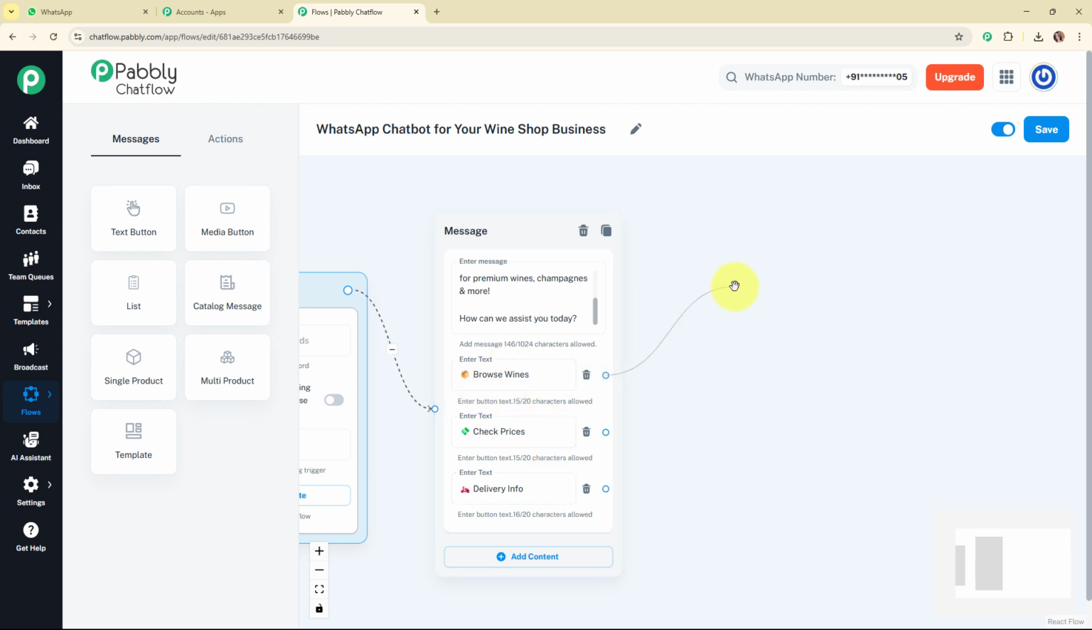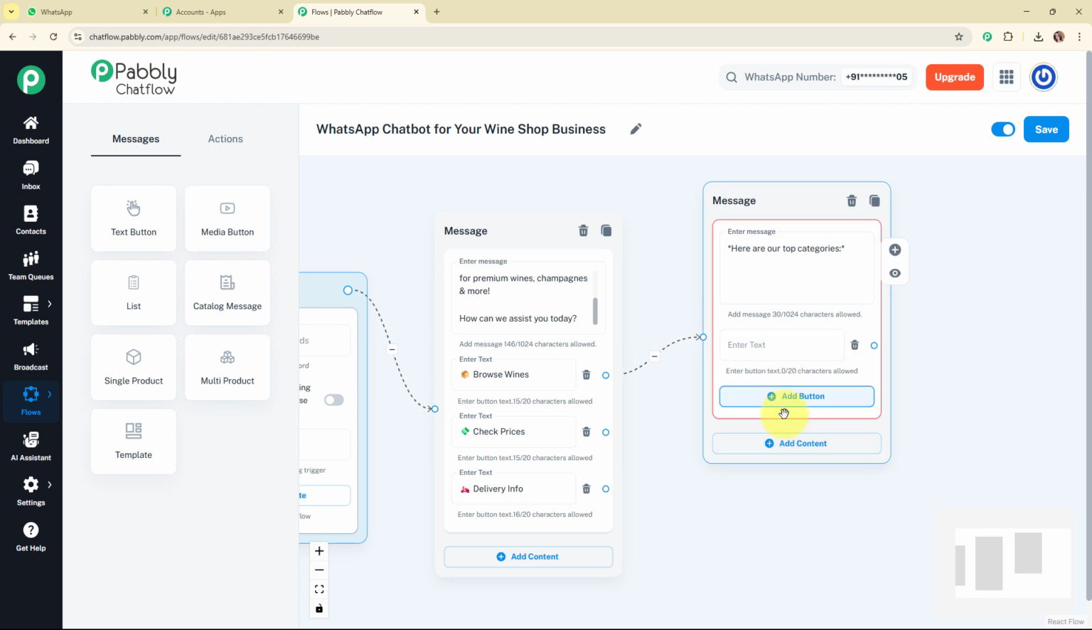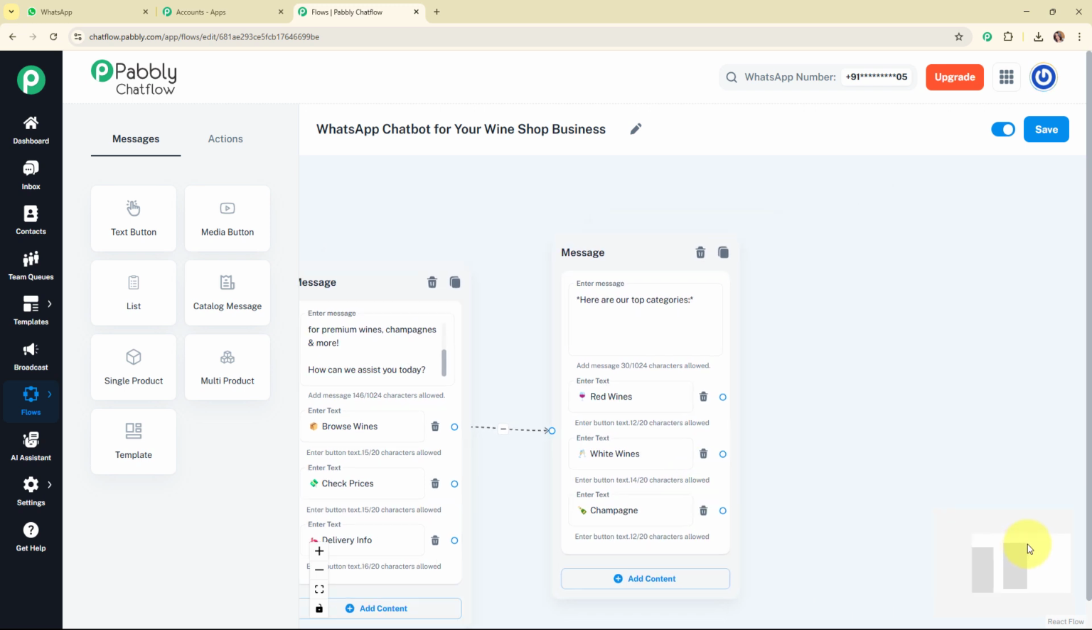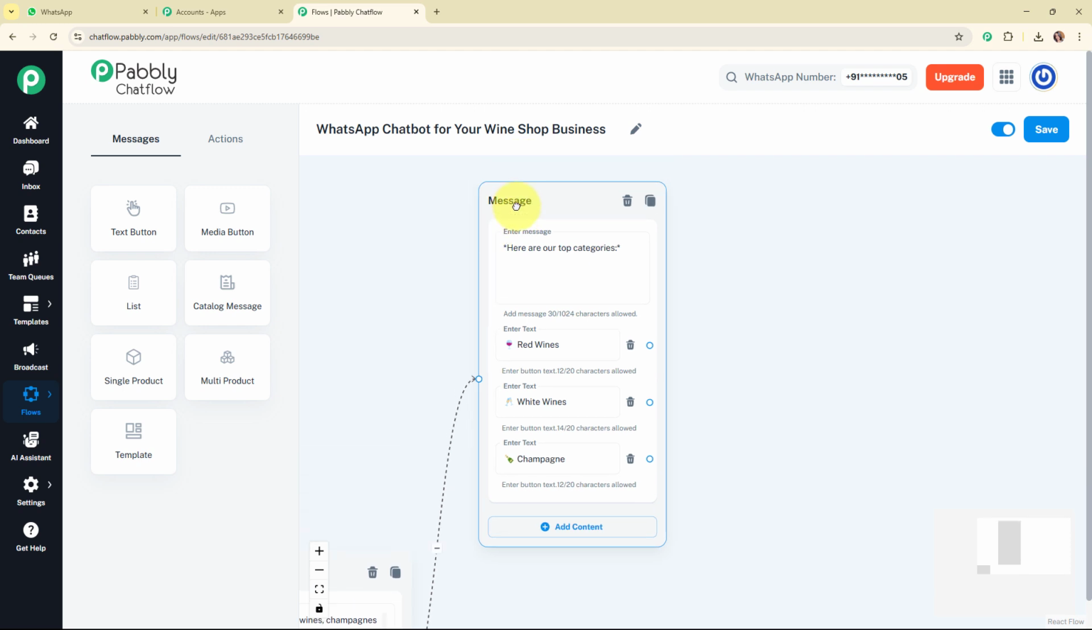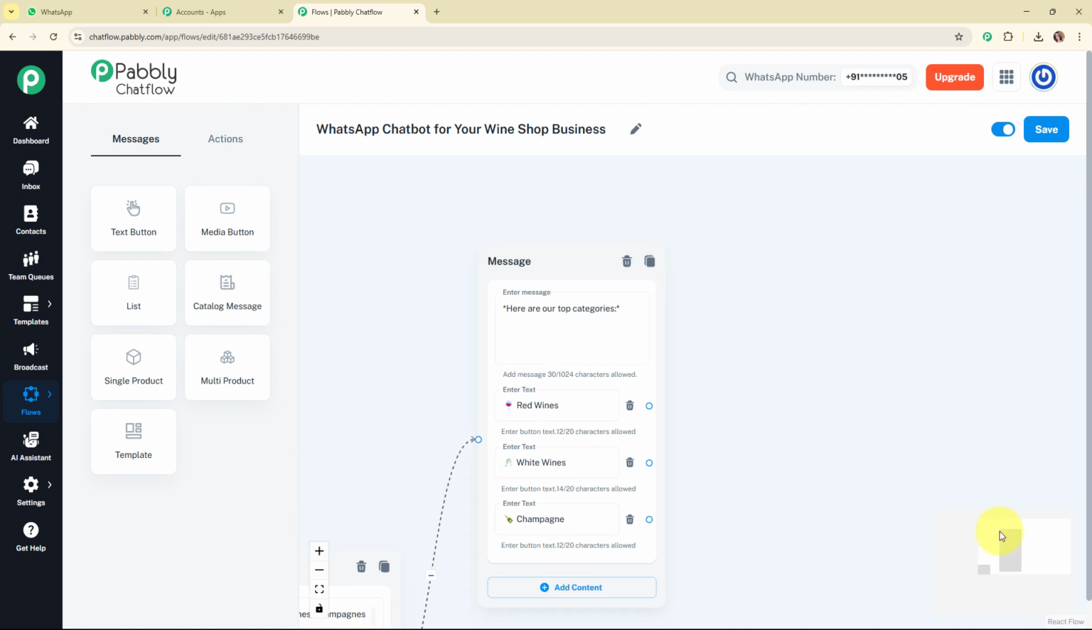I'm going to add a text box over here, and enter the text as here are our top categories. After giving this message, I'm going to add categories in these quick reply buttons. I'm going to add the text as red wines, white wines and champagne. Alright, so here I've successfully added the categories, and now further I'm going to set up the chatbot for these quick reply buttons. That means the detail for each of the categories.